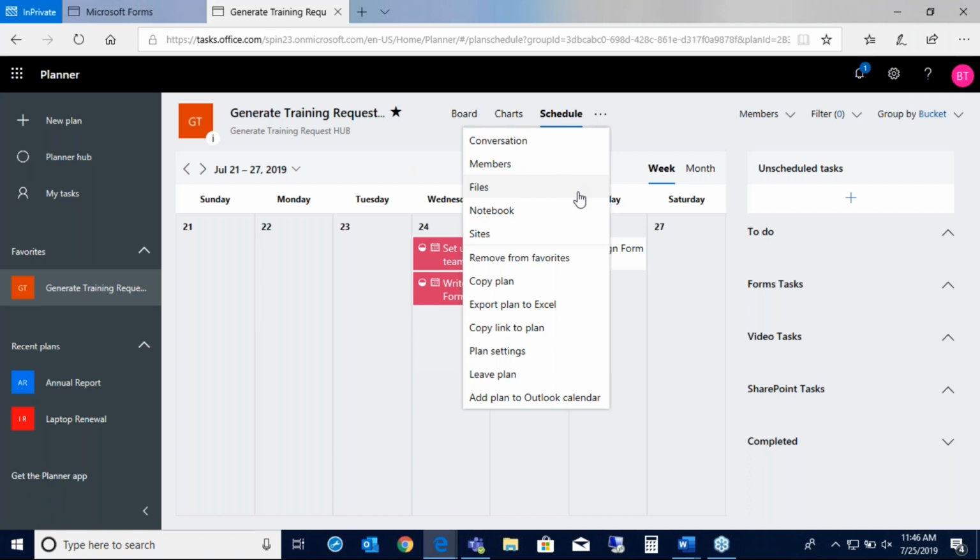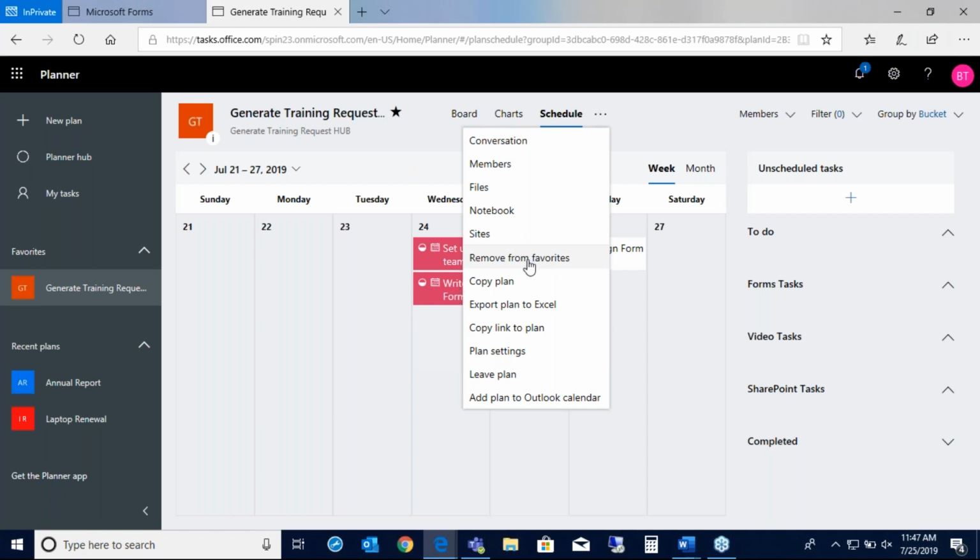And then you have the OneNote notebook that's a part of this as well. And then also sites. So that takes you to the SharePoint site so that you can actually do additional things inside of SharePoint. So theoretically, I could actually tie a planner to one of my SharePoint projects as well, and really use both pieces of the puzzle. Although they wouldn't work exactly together, like the task list inside of SharePoint doesn't fit into the task list here. However, you could maybe export your items from here into Excel and then import them, but that'd be a lot of trouble. You're probably not going to do that.